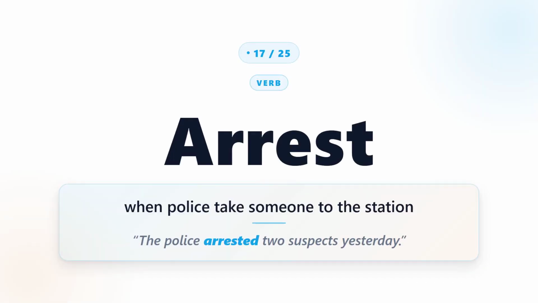Arrest. Arrest means when police take someone to the station. For example, the police arrested 2 suspects yesterday.